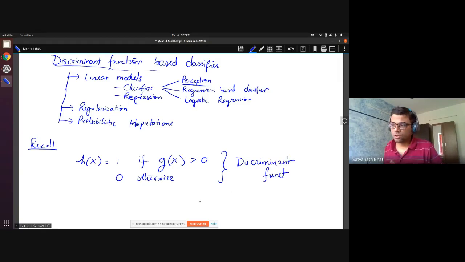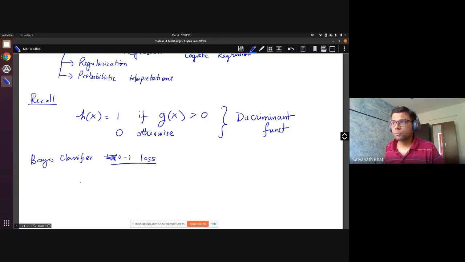Now, g of x in the case of the Bayes classifier, if you consider the Bayes classifier that was built out of the 0-1 loss function: what we had done, if you recollect, is report 1 if Q1 was bigger than Q0, or in other words, Q1 of x minus Q0 of x is greater than 0.